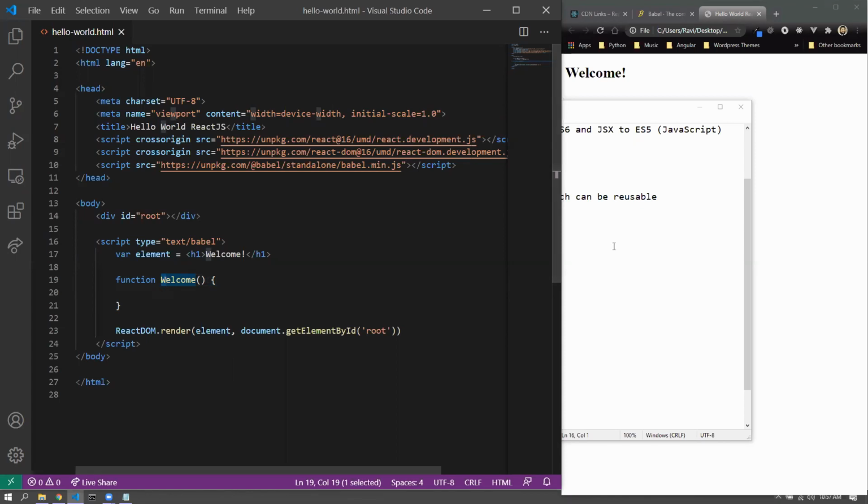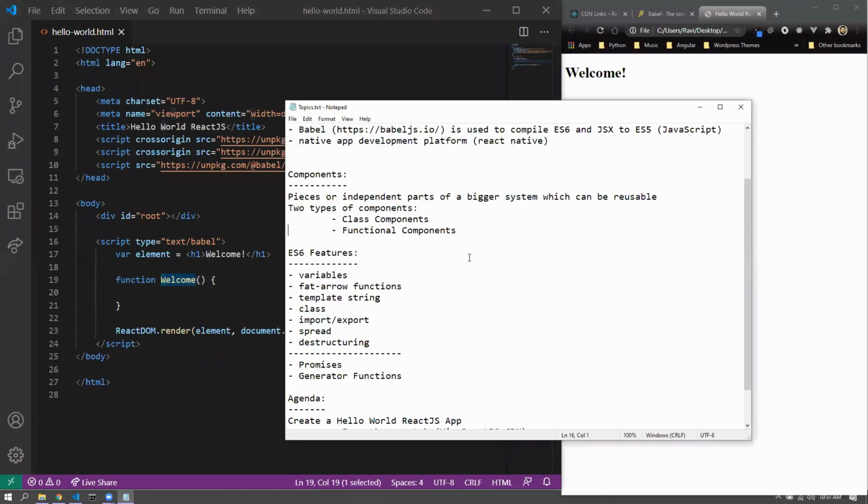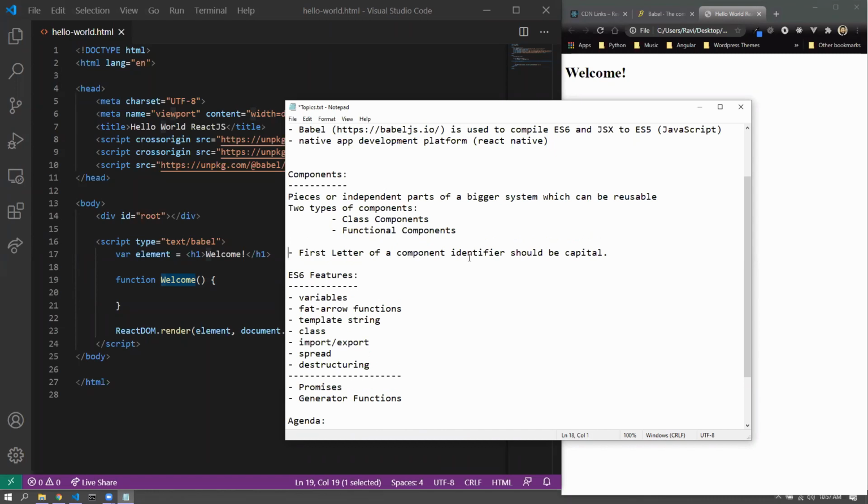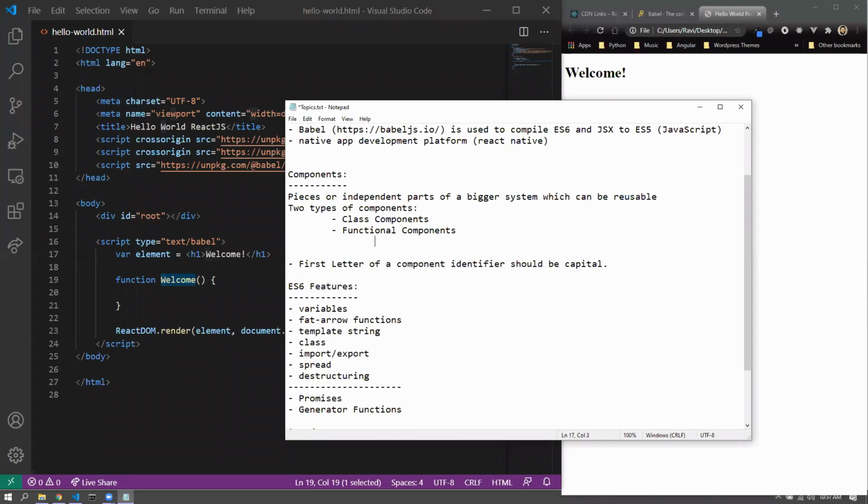Now that is a generic point: the first letter should be capital, be it a class or a functional component. And also, if we just specifically talk about functional components, they should return one and only one element.